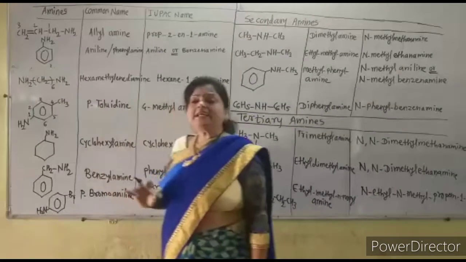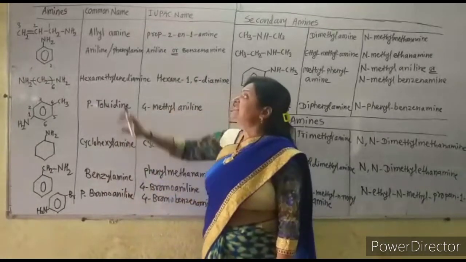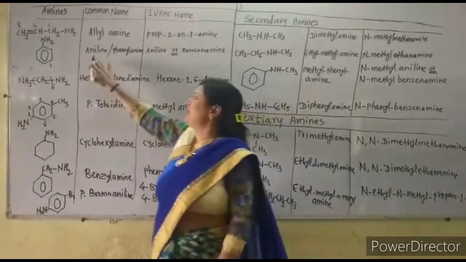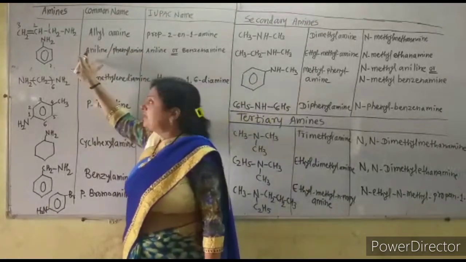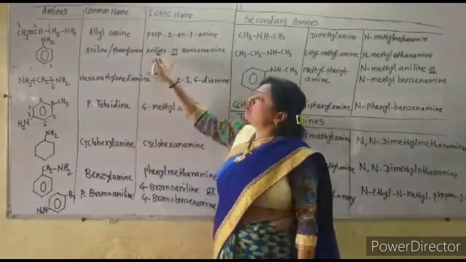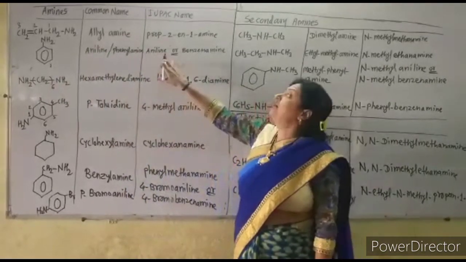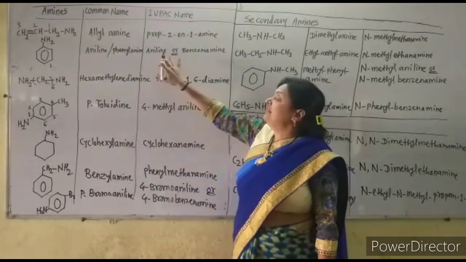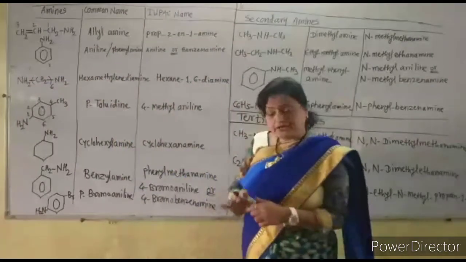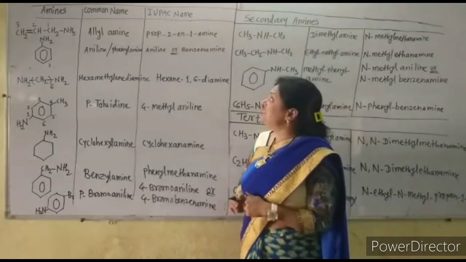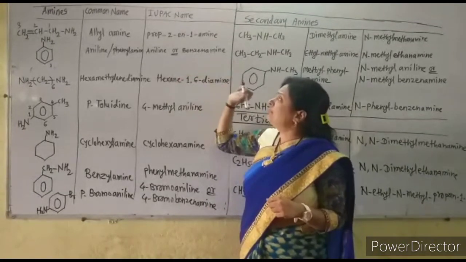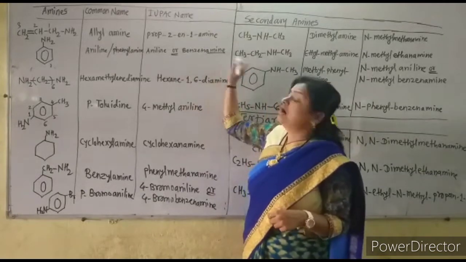Now this is aniline. We know it commonly as aniline, or it is also called phenylamine, but aniline is the more commercial name. So the IUPAC name system also gives permission to write the name aniline for this phenylamine. But actually it is benzenamine. Only replace the E of benzene by the word amine.